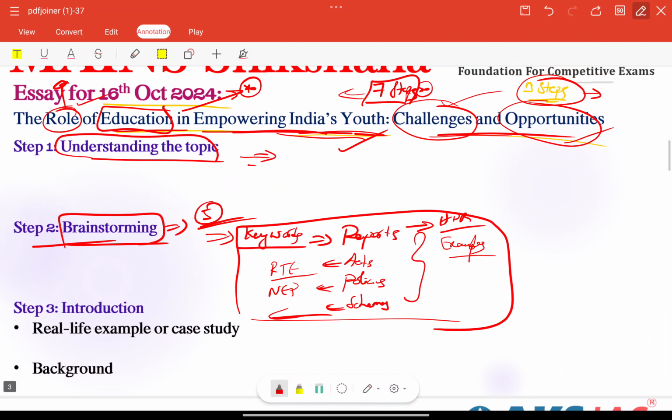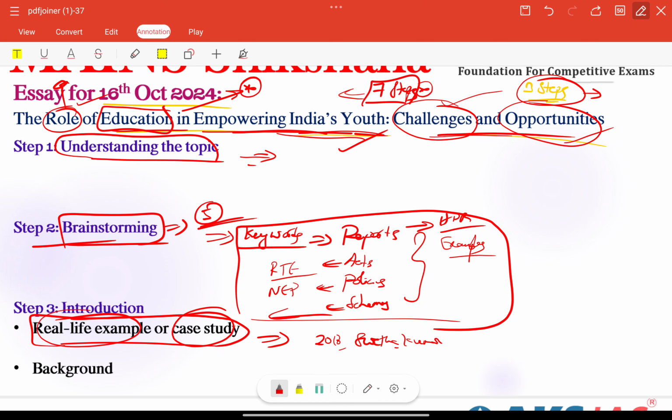So next, step 3, introduction. In the introduction for general studies or general short answers, we write recent current affairs or static or background-related material. But for essays we can add some case studies or real-life examples. For example, we can add a recent story of a student's progress. In 2018, Sweta Kumari, from a rural village in Bihar, this particular young girl, was placed in a prestigious engineering college, but her journey was not easy.